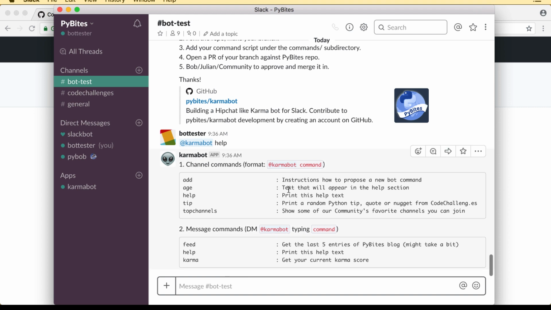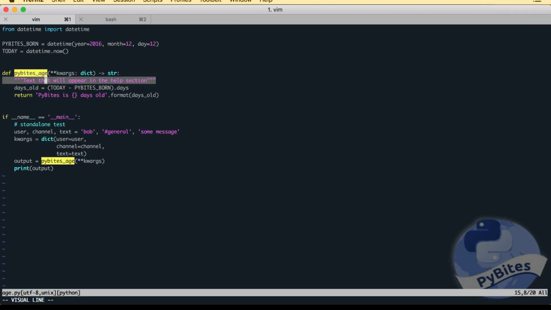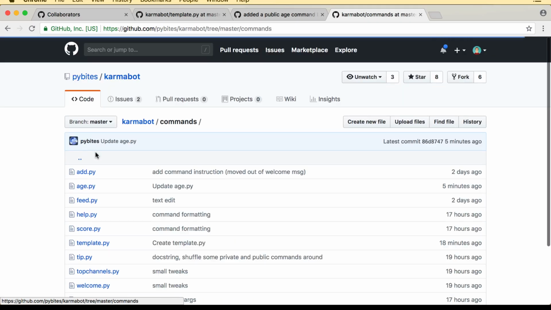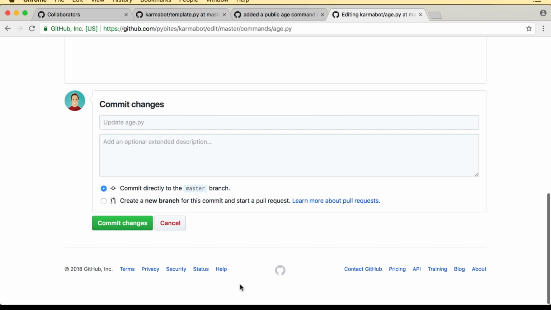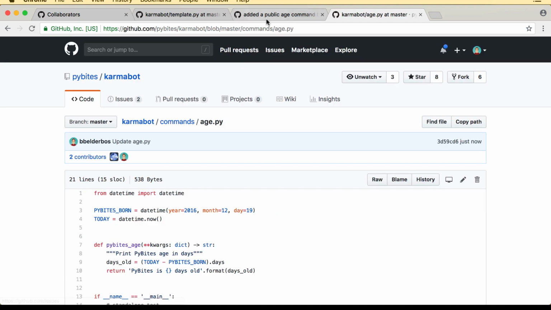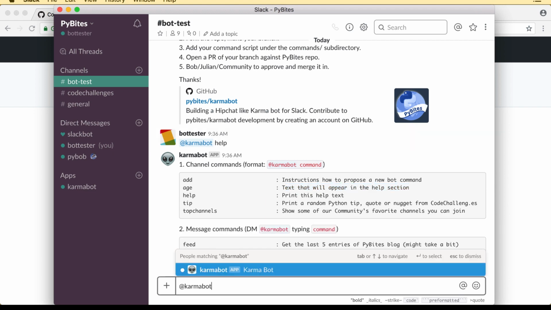Look at that, age. I actually made a mistake on the docstring. Actually, what I forgot was to change this text to say something about the command. So I should have added this, which I will probably just do now in the repo. That of course requires a new redeploy to the server, but this should work.